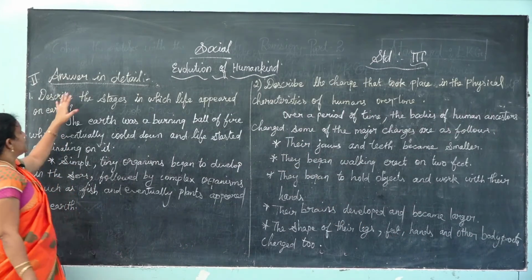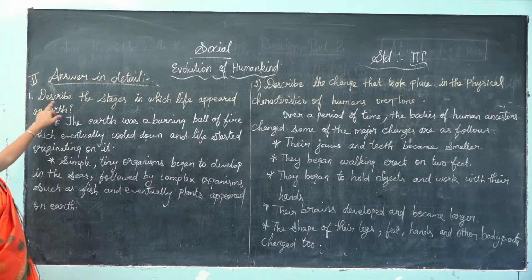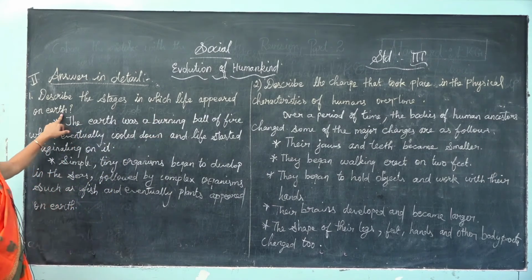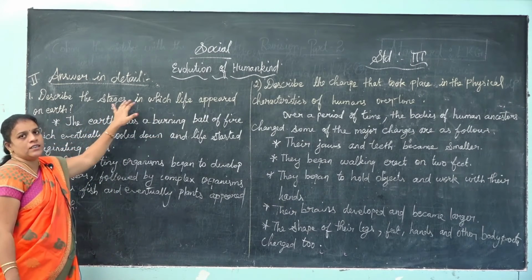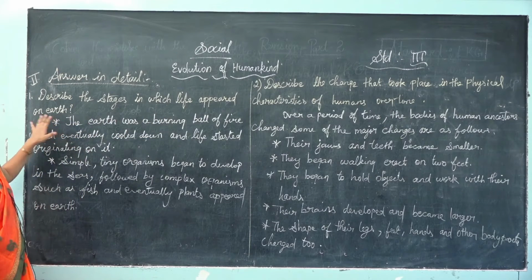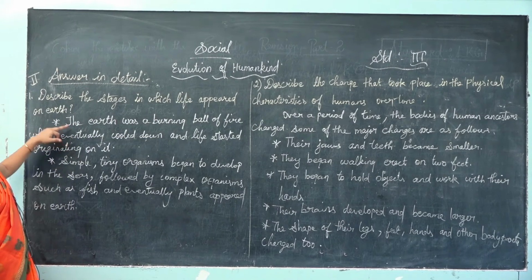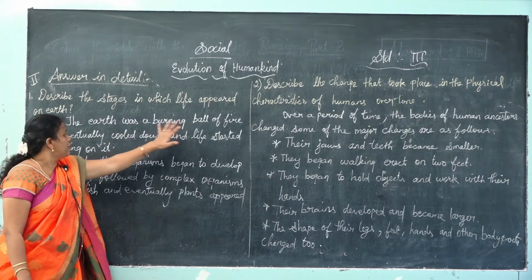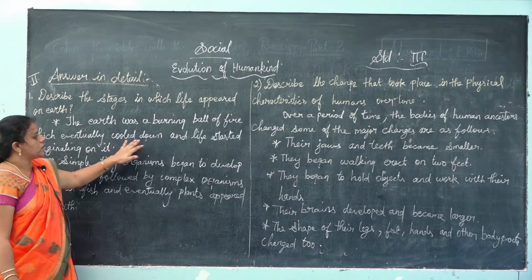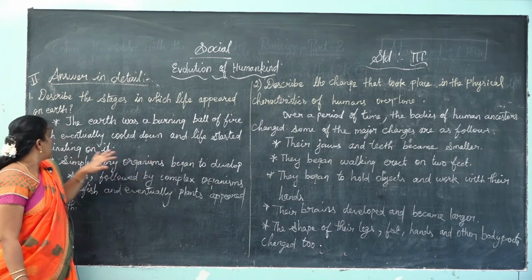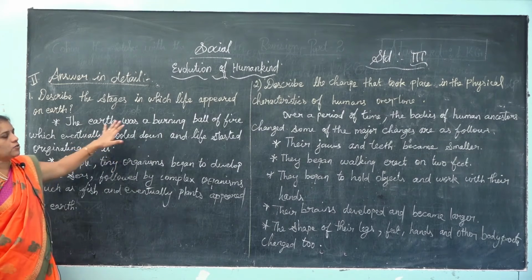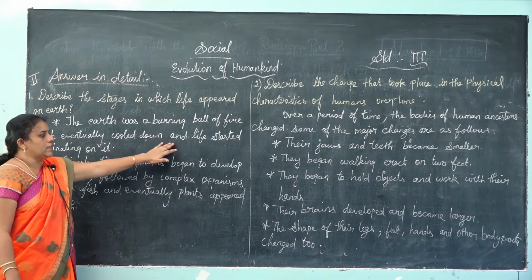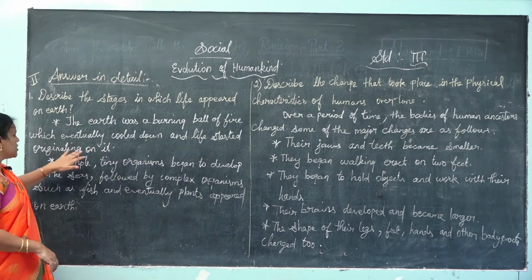So next, answer in detail. The first one: describe the stages in which life appeared on earth. First point, the earth was a burning ball of fire, which eventually cooled down and life started originating on it.